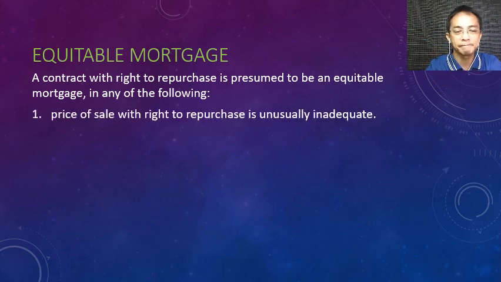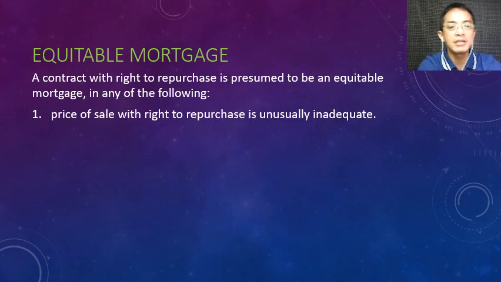Number one, if the price of the sale with the right to repurchase is unusually inadequate. For example, 1 million ang land involved, tapos ang benta with the right to repurchase is only 100,000. So that is only 10% of the value. Therefore, the price is unusually inadequate. So the law says that is not really a sale.